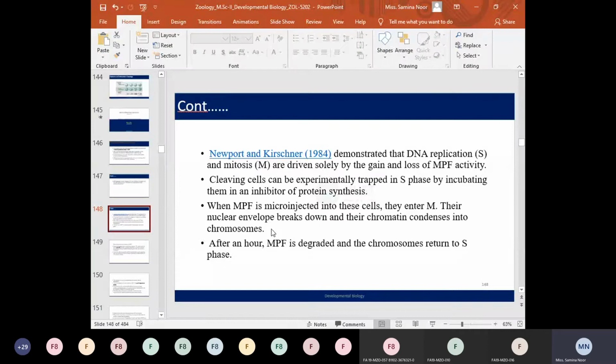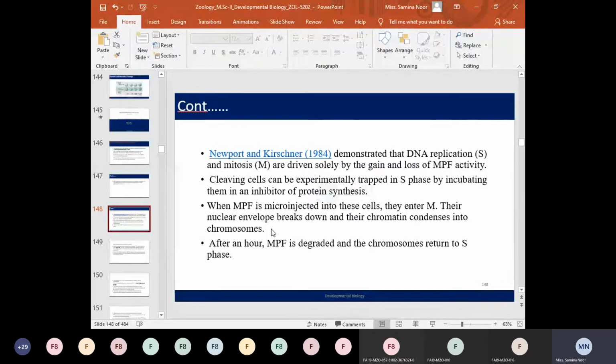So when such cells, trapped at the S phase by the use of certain inhibitory factors, are injected with MPF, the mitosis promoting factors, the cells again enter the division phase, or prepare themselves to enter the division phase.